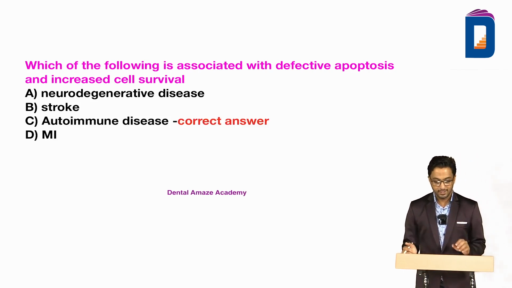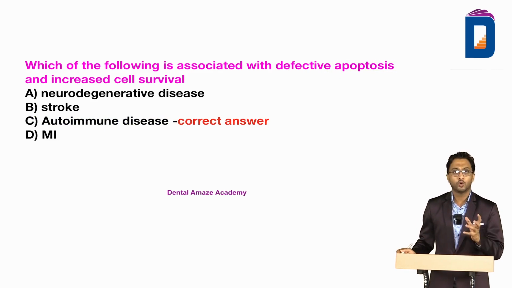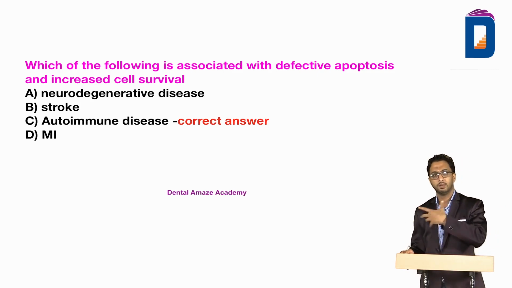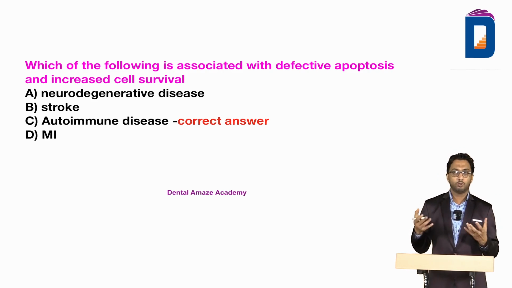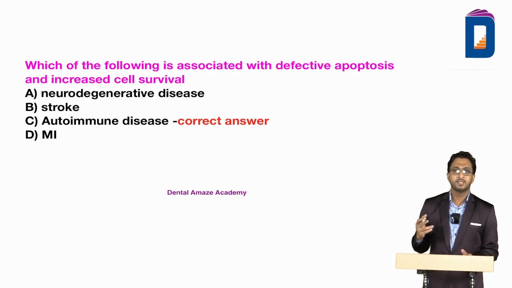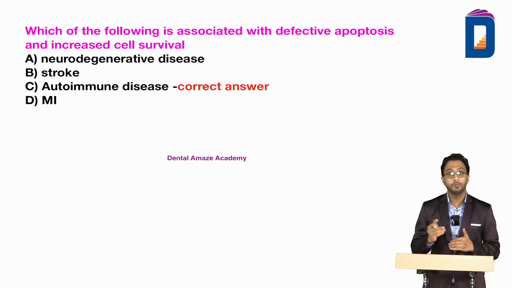Now, the problem is, people don't know how it connects. How does apoptosis connect with autoimmune disease? We studied apoptosis in detail in general pathology, and we've also discussed autoimmune disease in different areas, including microbiology, oral pathology, general medicine, and so on. Autoimmune means self-destruction, disorders where antibodies are formed in the body against our own connective tissue components, which destroys it. One example is rheumatoid arthritis. So let us discuss this connection between the two.